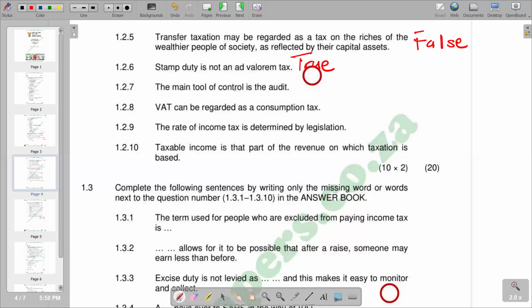Then moving on to number 7, the main tool of control is the audit, which is also correct. So we have true. 1.2.8, VAT can be regarded as a consumption tax. And remember, VAT is charged on consumer goods and services, so that makes the statement true. 1.2.9, the rate of income tax is determined by legislation. So take note that legislation is just a process of enacting laws by the parliament usually. So you'd see that this is correct, as it is part of that. So we are saying true.